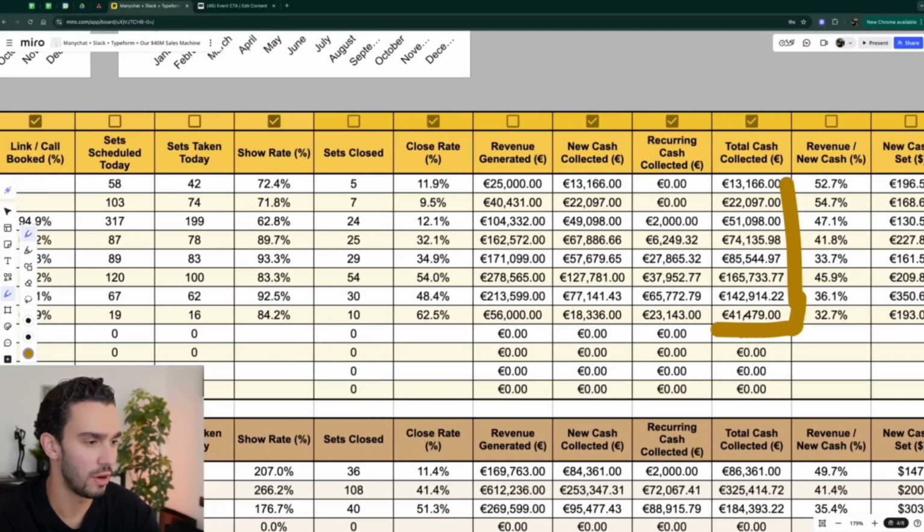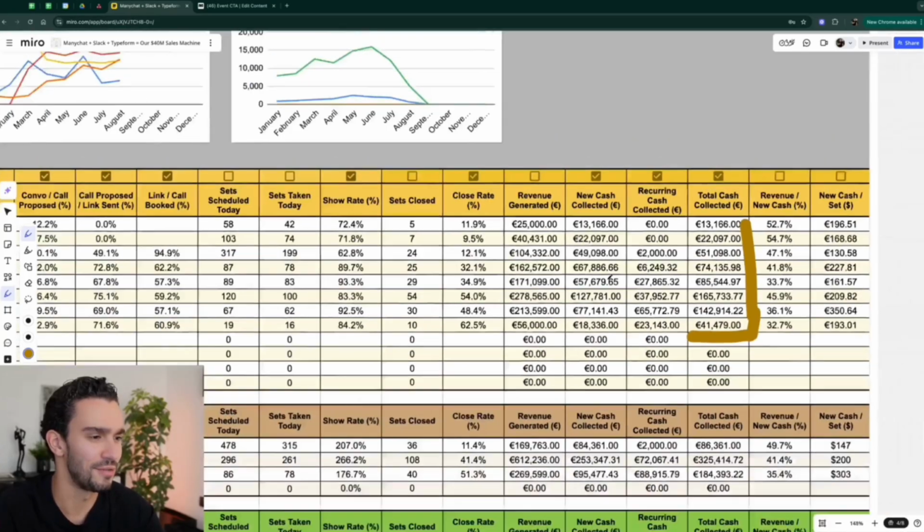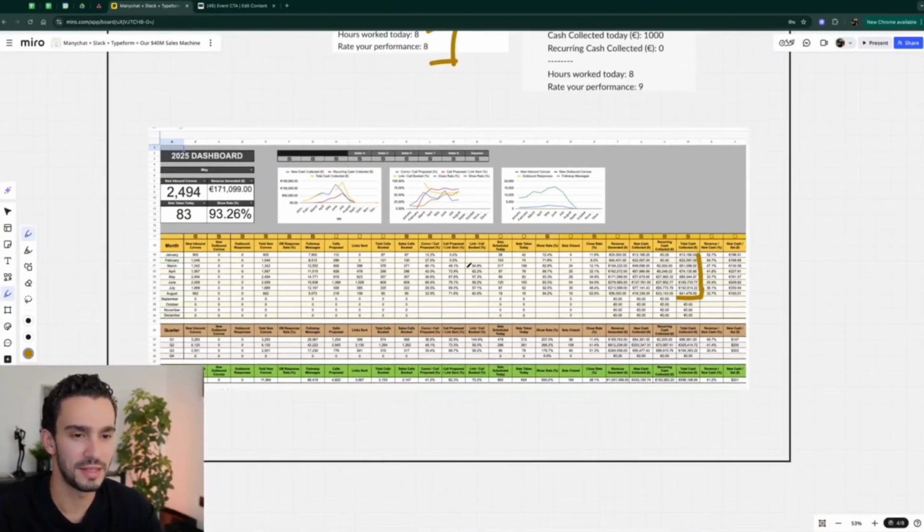We're halfway through August, not even halfway through August at this point. It looks like we might be pacing another record month. We did a nice little 10x or so with 4 or 5 months. So it's pretty cool to see. And nonetheless, this is what the tracker looks like.